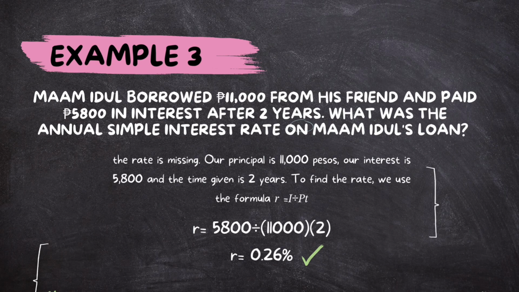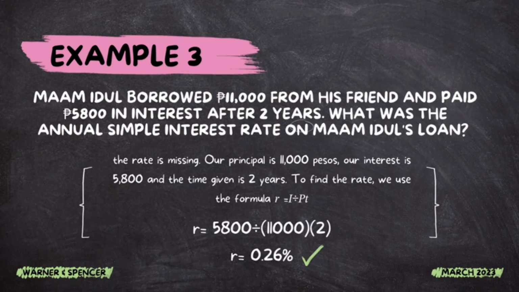Example number 3. Mommy Do borrowed 11,000 from her friend and paid 5,800 in interest after 2 years. What was the annual simple interest rate on Mommy Do's loan? For example number 3, the rate is missing. Our principal is 11,000 pesos. Our interest is 5,800 pesos. And the time given is 2 years. To find the rate, we will use the formula R equals I over PT.